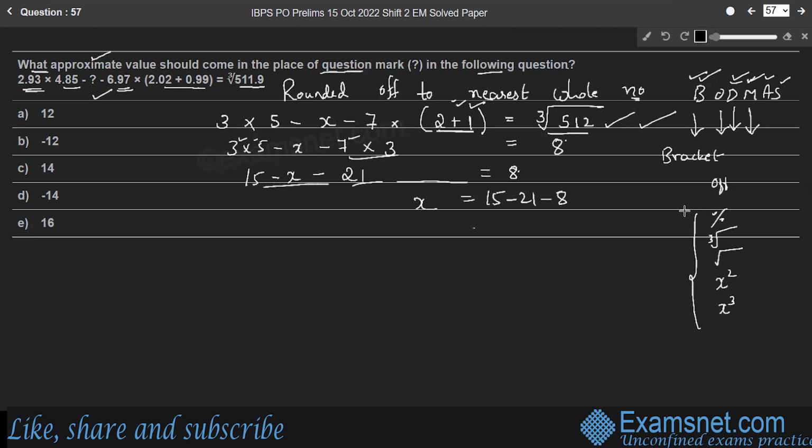Therefore, 15 minus 8 is 7, right? Minus 21 is minus 14. Therefore, the answer is option D. So minus 14 should come in place of question mark, right? Therefore, option D is the right answer.